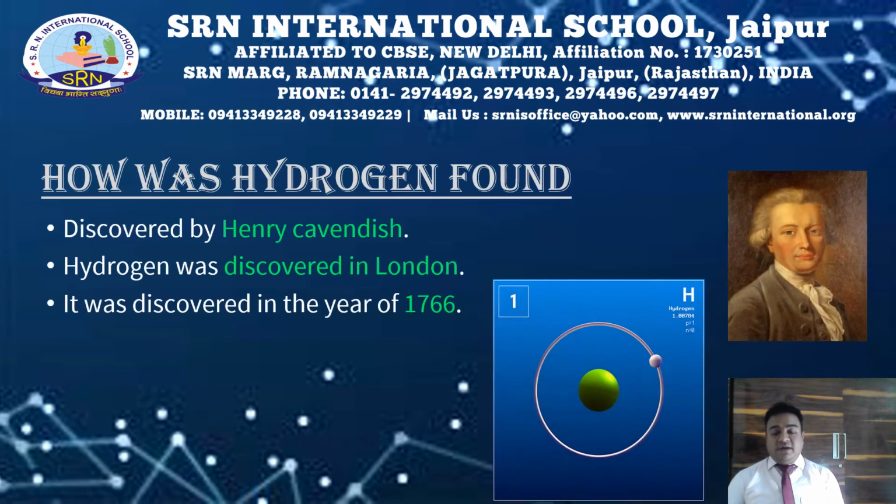Now let us understand how hydrogen was discovered. It was discovered by Henry Cavendish, the person responsible for the discovery of this very important element. Hydrogen was discovered in London in the year 1766, and hydrogen has always been in discussion because it is an element having various properties. It can be linked with the alkali metals and also with the halogens, because alkali metals give an electron and hydrogen can also give its electron. Also, halogens receive an electron, and hydrogen can receive an electron to form a hydrogen molecule.